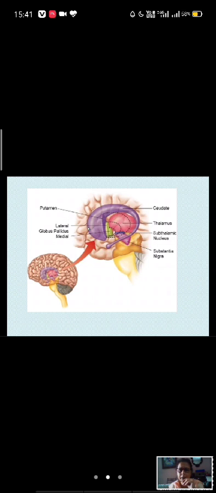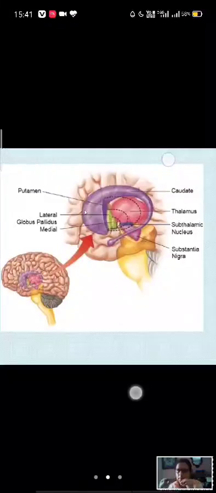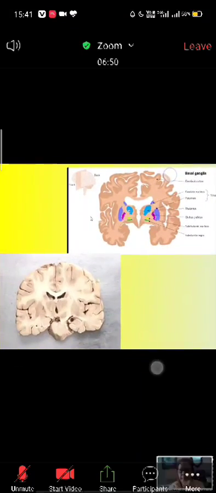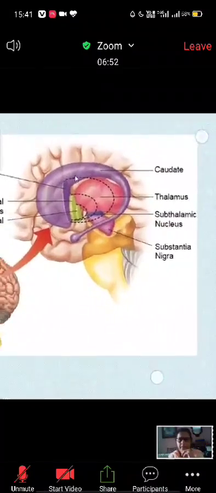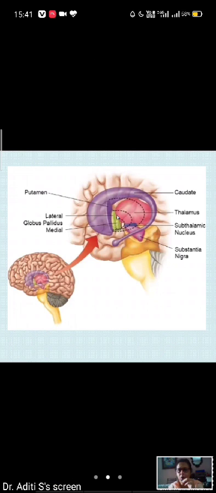Now the head of the caudate bulges into the lateral ventricle, and you see it lies in front of the thalamus. This is the caudate nucleus, and this part is the lenticular nucleus, globus pallidus and putamen.